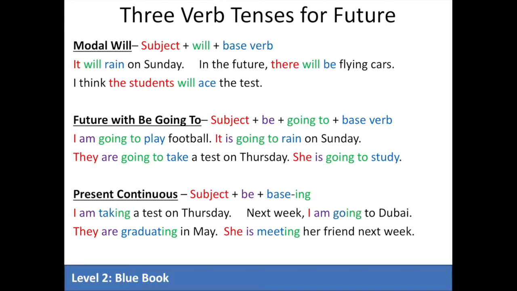So to talk about the future tense, we have three ways to do so in English. We can use the modal will. We can talk about the future with be going to. We can also use the present continuous.